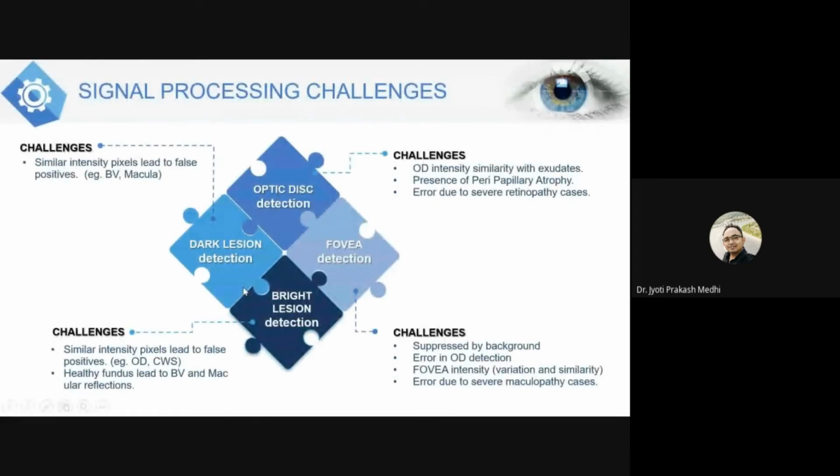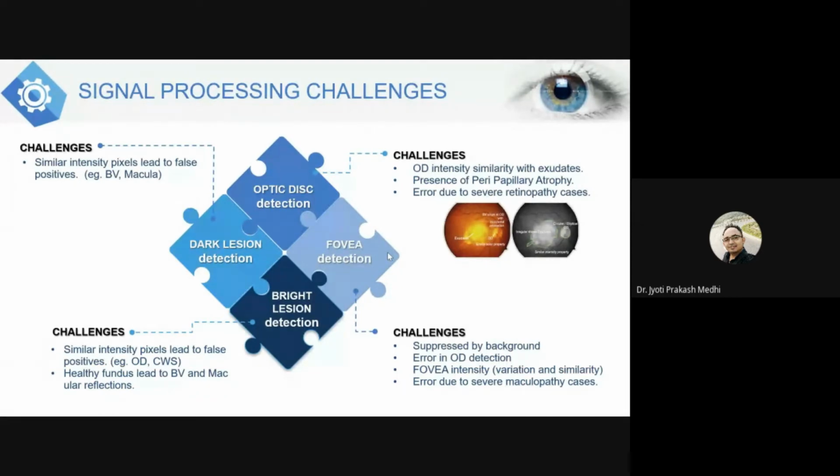Now coming to the signal processing challenges we find in detecting the optic disc, fovea, bright lesion and dark lesion. Let us start with the optic disc. For optic disc detection, the main problem is the similar intensity with the exudates.